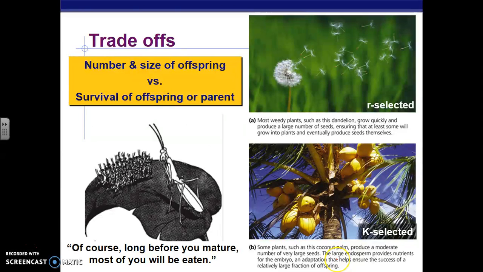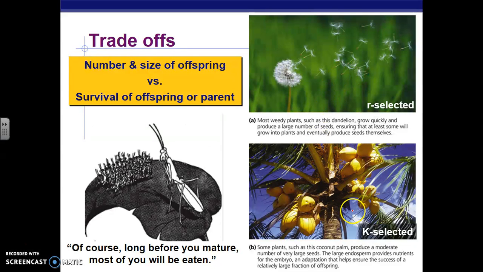But these seeds have large amounts of nutrients for the embryo that's growing in the seed, which ensures greater success of each individual seed's production of an offspring. But again, R-selected means lots of reproduction early and very little prenatal care.